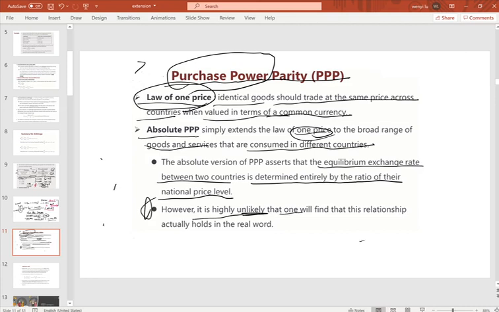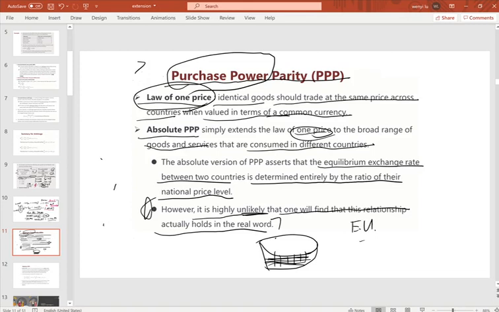one will find this relationship actually holds in the real world. Why? Because there's no such country pair that shares exactly the same basket of goods, because the taste or culture of different countries will be different. Even within the eurozone, two countries can have different preferences and different cultures.